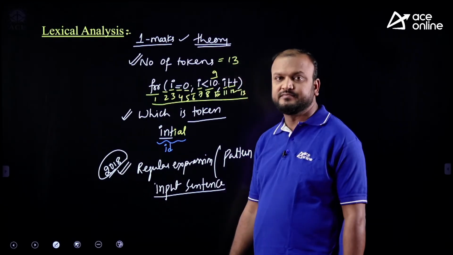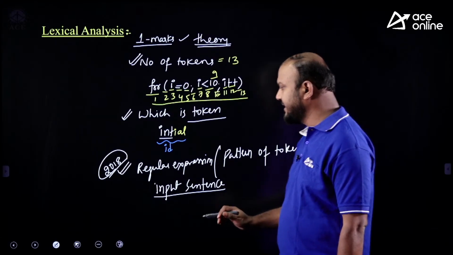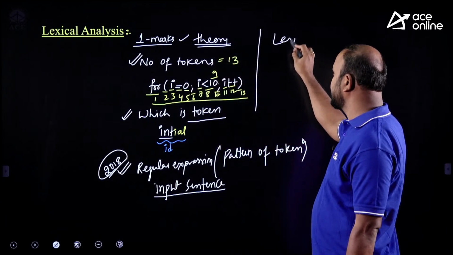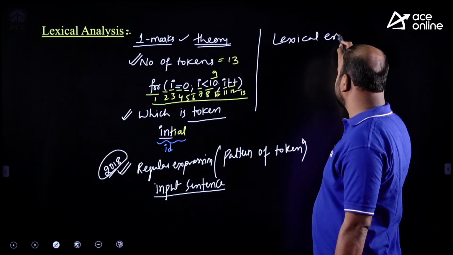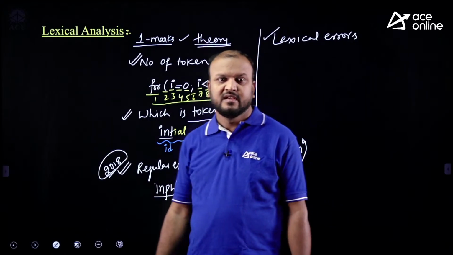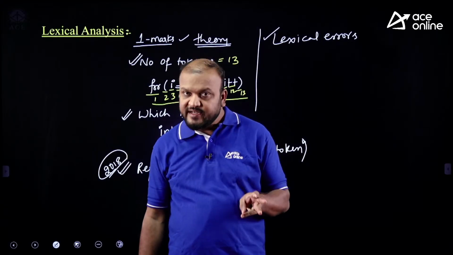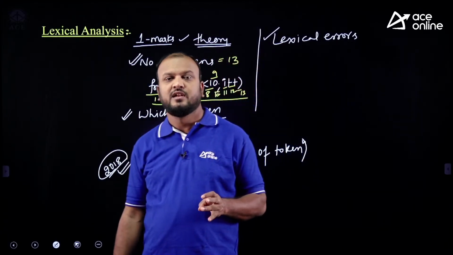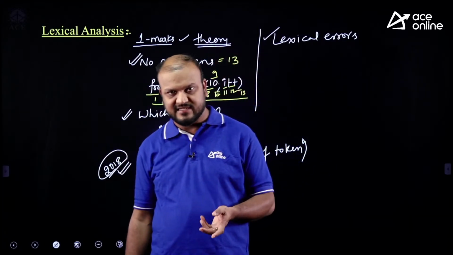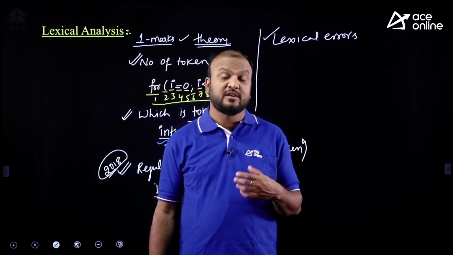And the next one, you can expect questions on lexical errors. What are lexical errors? Errors possible at the lexical analysis phase are called lexical errors. So what errors are possible in the lexical analysis phase? See, unterminated comments, nested comments, length of longest identifiers, invalid identifier, invalid constants, illegal symbols. So far on this topic, a question was not asked, but you can expect a question.